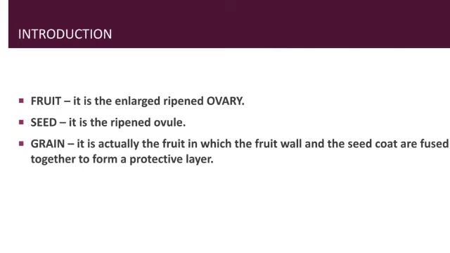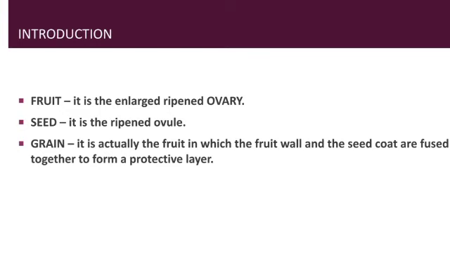First is fruit. What is fruit? Fruit is the enlarged ripened ovary that encloses the seed, and the fruit also protects the seeds and helps in seed dispersal. Seed is a ripened ovule, and it contains the embryo which develops into a new plant through the seed coats of the seed that protects the embryo from mechanical damage.